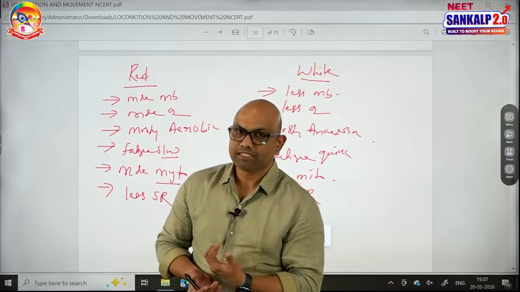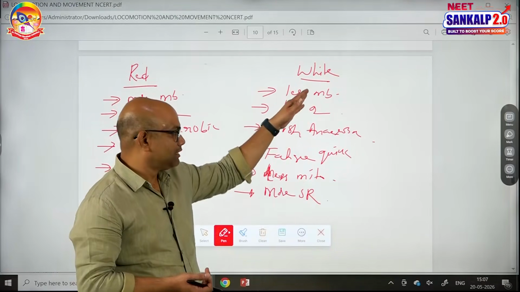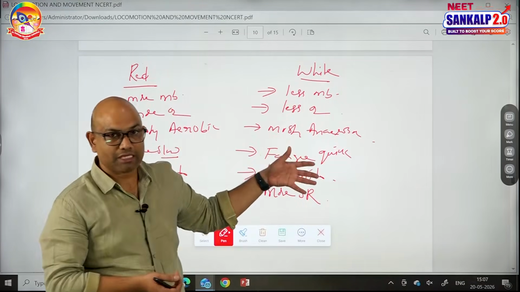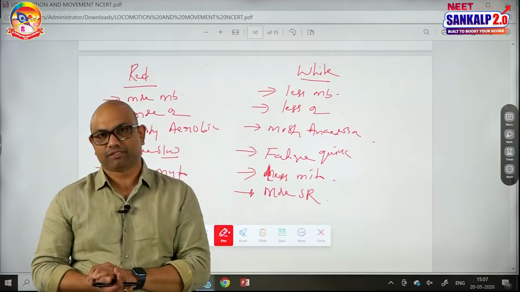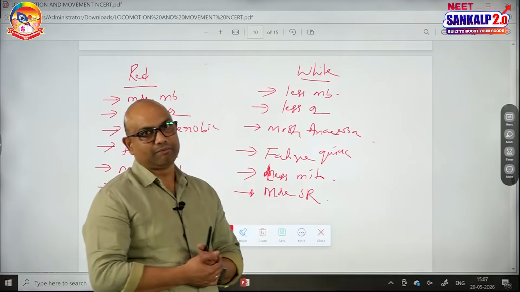And when is this lactic acid produced? Anaerobic. Who is mostly depending on anaerobic? White. So white muscle fibers fatigue fast compared to the red muscle fibers. So this is about the differences between red muscle fiber and white muscle fiber.